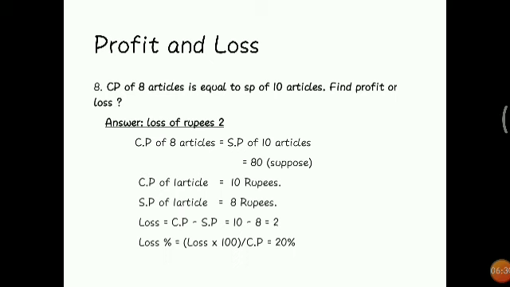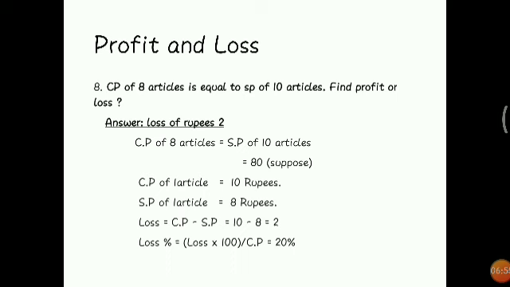So we will suppose that one article price is 10 rupees, so for the cost of 8 articles we will get 80 rupees. So the cost price of one article is 10 rupees. In the same way, we will go for 80 by 10 equal to 8 rupees for the selling price of one article. So it is a loss. Loss equal to CP minus SP is the formula. We will go through it.